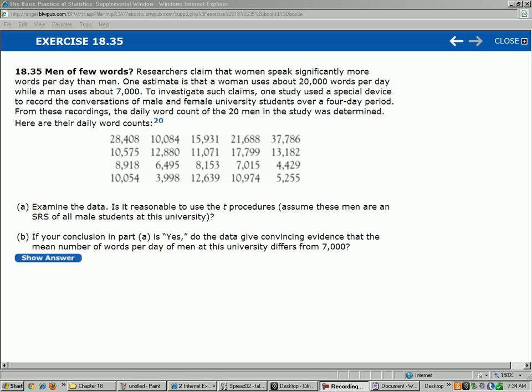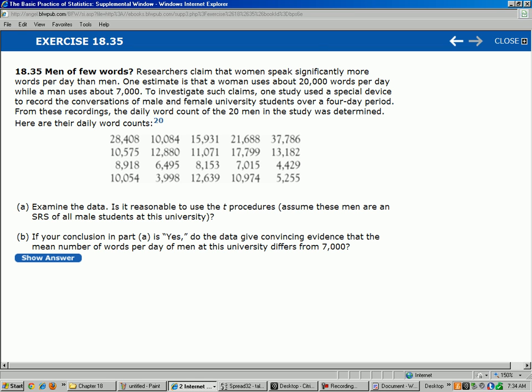So we have word counts, 28,000, the highest here, 37,000, the lowest. Looks like we have a very silent man here, only 3,998 words in a day. But if you look over the overall, most of the men are in the 10 to 20,000 range. So it looks like there's some truth to this claim that men speak less than 20,000, but it could just be sampling variation and so forth.